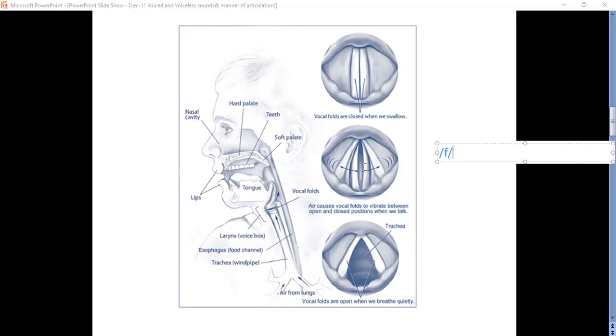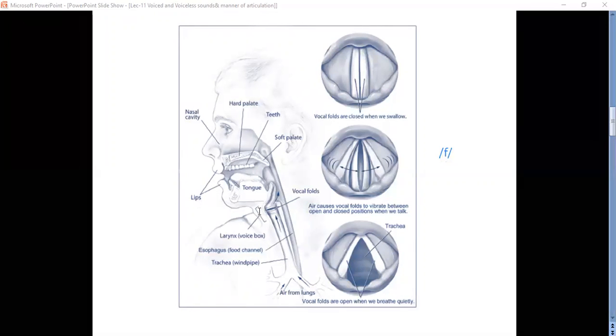How can you observe that shaking? By placing your fingers at your voice box, at this place, if you place your fingers at this part, you can feel the vibration. And when you pronounce this sound, there is no vibration at all.